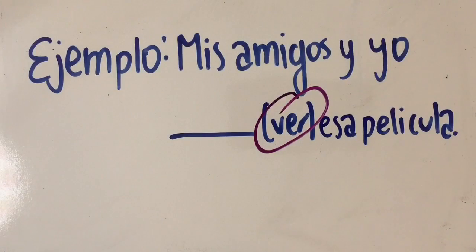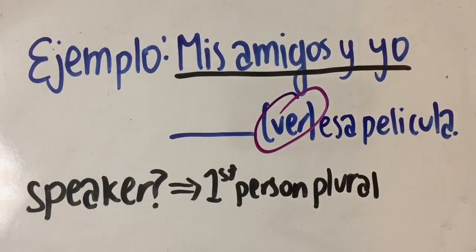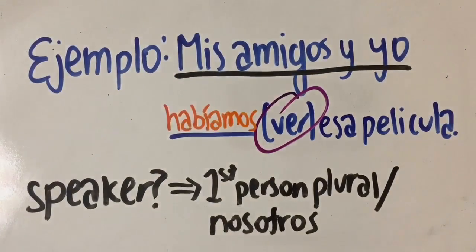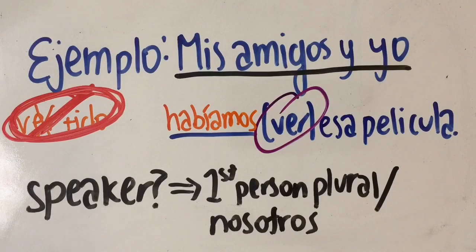Mis amigos y yo blank esa película. First, we have to figure out the speaker. Mis amigos y yo indicates first person plural, or nosotros, so we put habíamos. Now, for the main verb, remember, ver is one of those irregular verbs, so the whole taking off the ending and adding ido, that's wrong. You don't do that for ver. The correct word is visto, so make sure you know that.